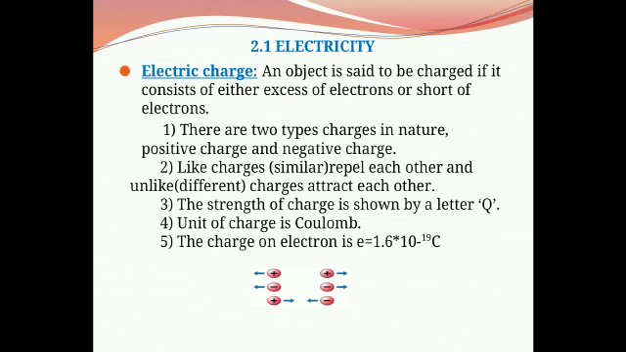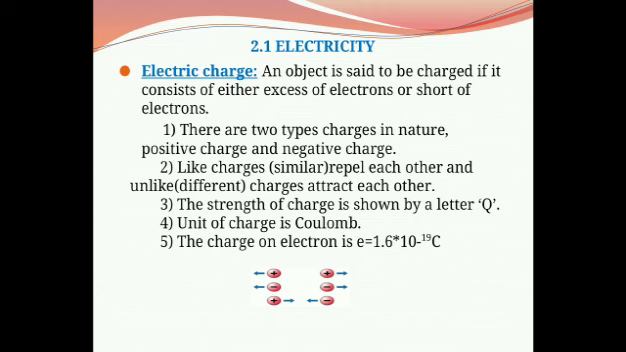In nature, there are two types of charges. First is positive charge and second is negative charge. Like charges, that means similar charges, repel each other, and unlike charges, that means different charges, attract each other. The strength of charge is shown by the capital letter Q. The unit of charge is Coulomb, and the charge on an electron is denoted by small e, and its value is 1.6 into 10 raised to minus 19 Coulomb.